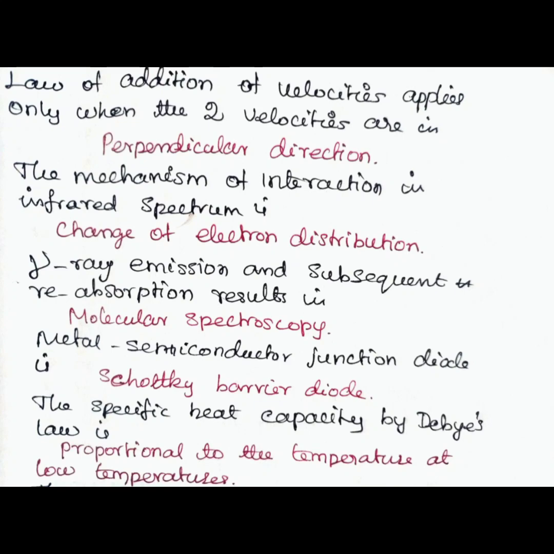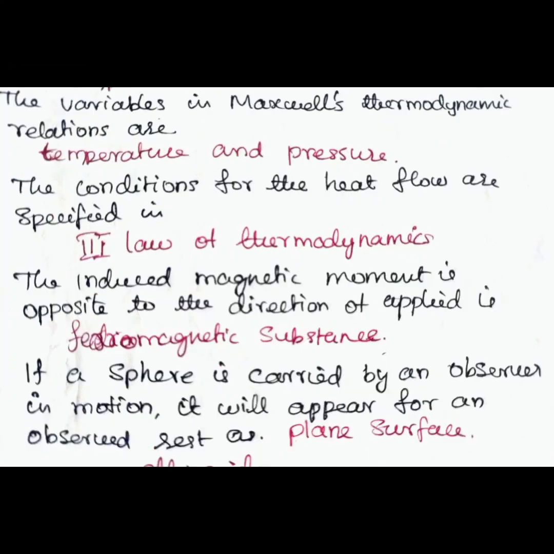The specific heat capacity of Debye's law is proportional to the temperature at low temperatures. The variables in Maxwell's thermodynamic relations are temperature and pressure. Answer: temperature and pressure. The condition for the heat flow are specified in third law of thermodynamics. Answer: third law of thermodynamics.